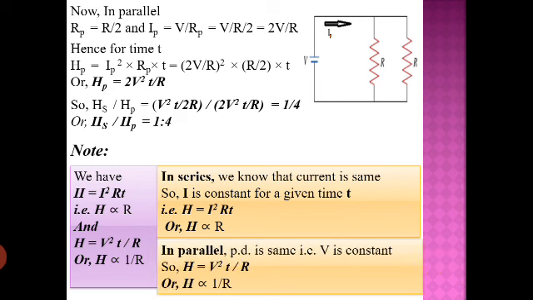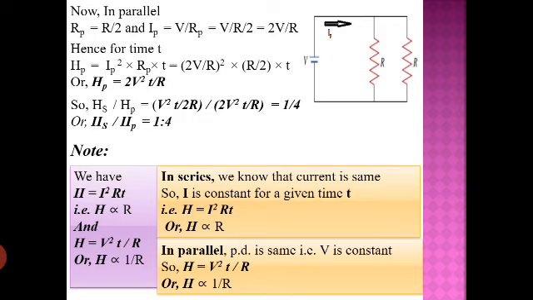And in parallel, if different resistors are connected, then in which resistor the heat produced will be more or less will again be decided by the resistance value. And we know if the different resistors are connected in parallel, then the electric current will get distributed, and the resistor whose resistance is minimum will have maximum current, because we know I is inversely proportional to R. So the resistor having minimum resistance will have maximum current passing through it, and since maximum current will pass through it, maximum heat will be produced.